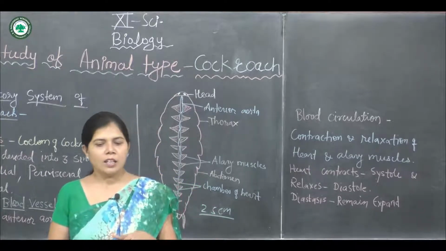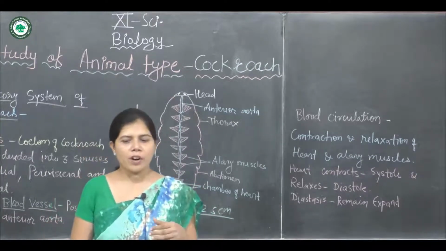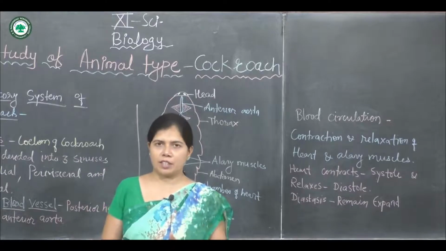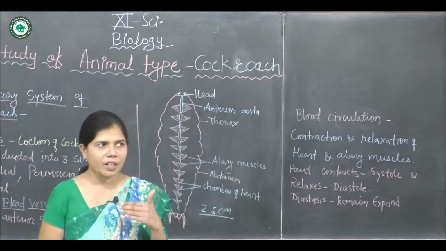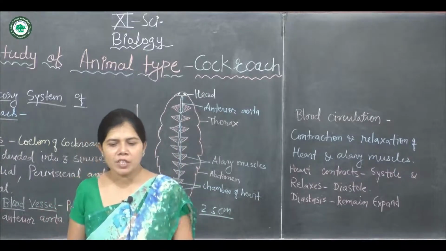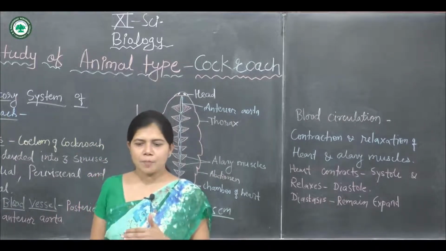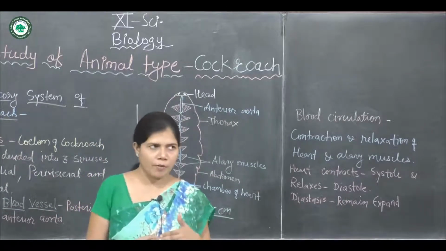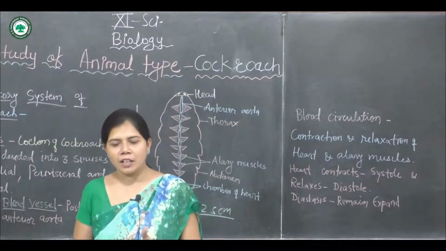It reaches the heart through the ostia. During the systole, the contraction starts at the posterior end, and the wave of contraction passes anteriorly.